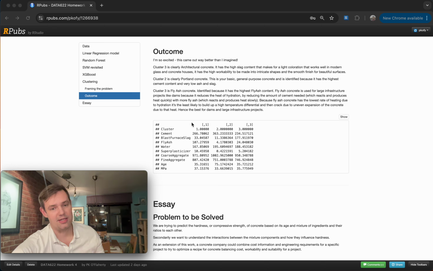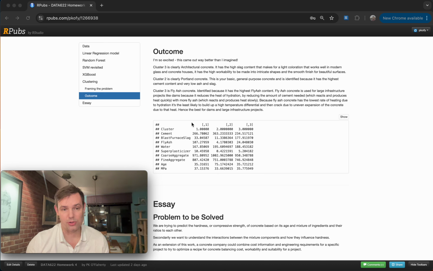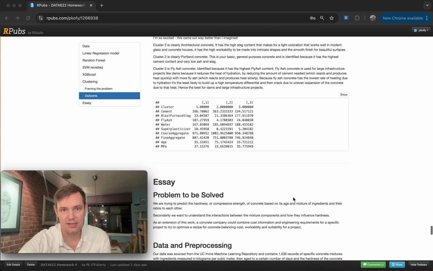And it's interesting, the cement reaction that hardens into concrete releases heat, and so fly ash, which takes a much longer time to do the same reaction, slows down that rate of heat. If you have a really large infrastructure project, that heat from the cement hardening can create a temperature differential that would actually crack the dam. And so they add fly ash to lower that rate of reaction, lower the amount of heat being produced, and then it has more time to hydrate and harden without cracking the dam.